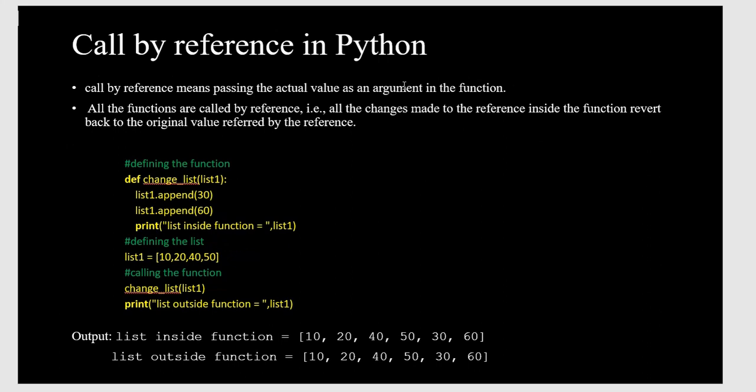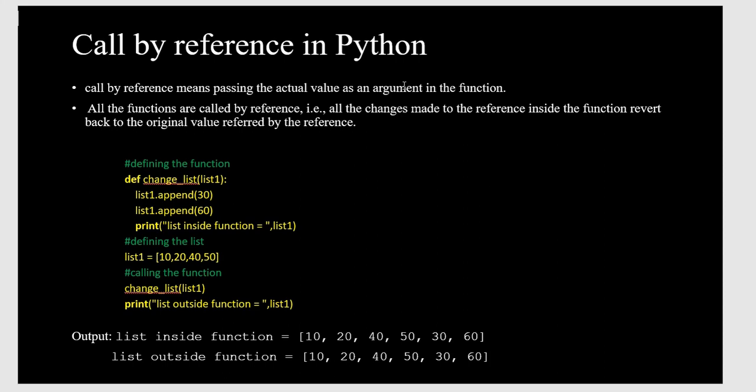The next one is call by reference in Python. Call by reference means passing the actual values as arguments to a function. By passing the actual values, we can call the function. All functions are already called by reference. All the changes made to the reference inside the function are reflected back to the original value referenced by the reference.